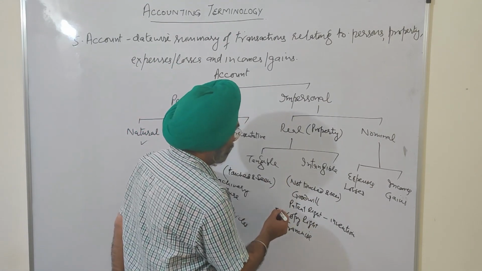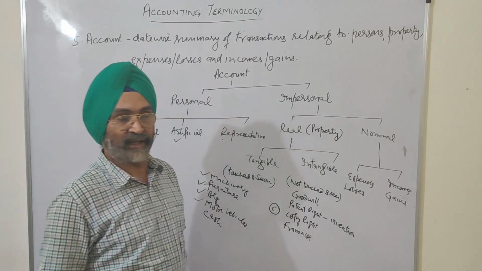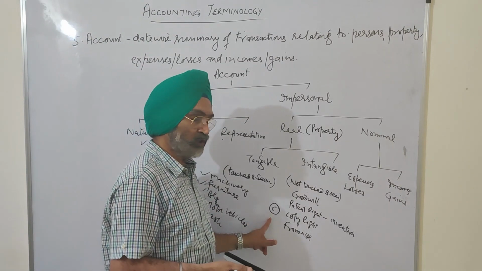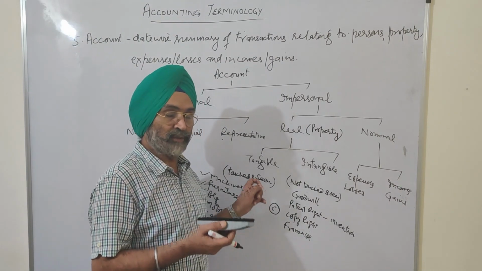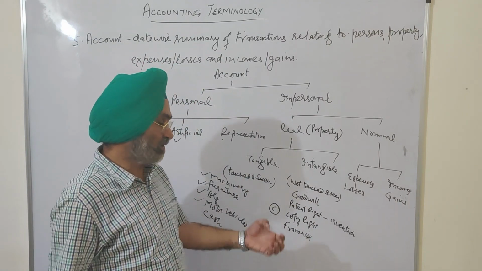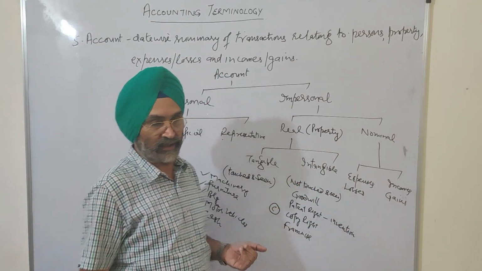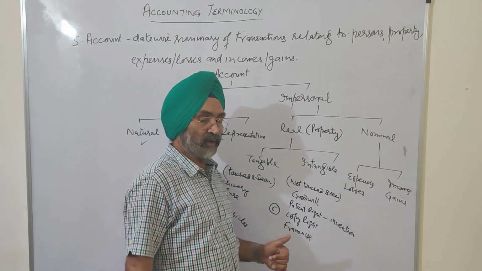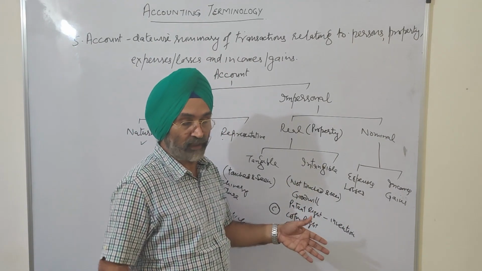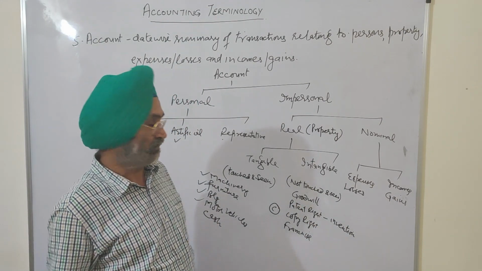And you will see this type of copyright symbol in the book. It is specified that without the permission of the publisher and the author, you can't reproduce it, because the effort of the publisher and the effort of the author are involved in it. That is called copyright. Music composition, songs, films, you can't reproduce and sell them.